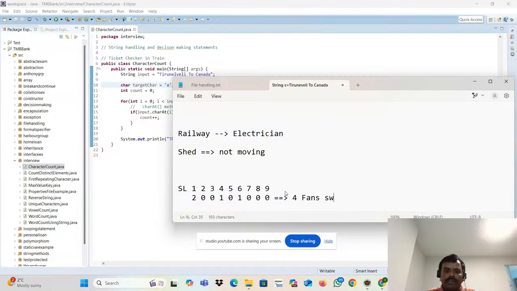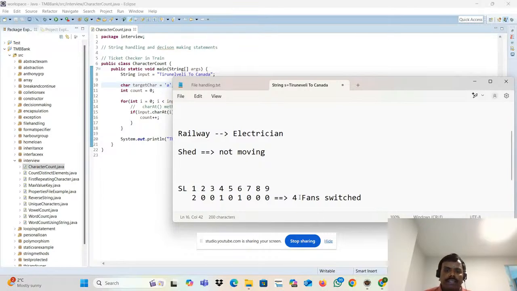4 fans switched off. He has to give the report to the manager. Sir, today I checked this particular Tirunelveli to Mumbai Express. In this Mumbai Express, I checked the 9 compartments. The first compartment had 2 fans on, I switched them off. Fourth compartment, 1 fan on, I switched it off. Sixth compartment, 1 fan on, switched it off. In the remaining compartments, none of the fans were on. So totally I switched off 4 fans.